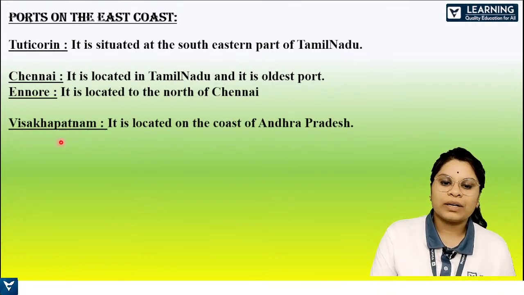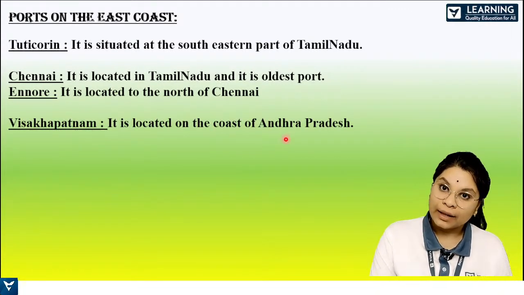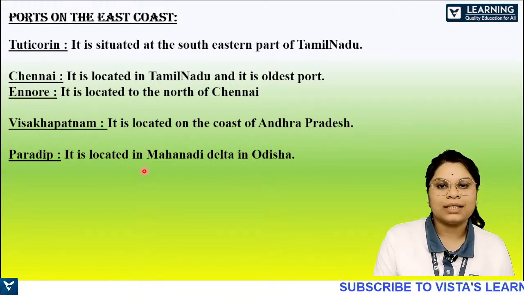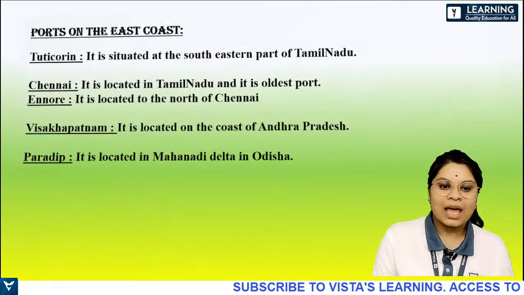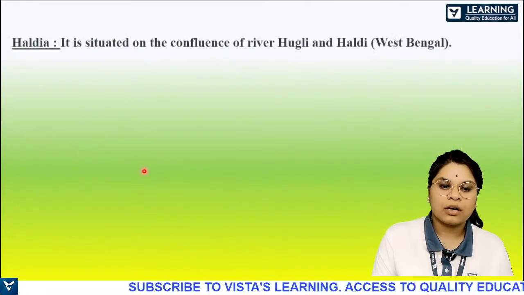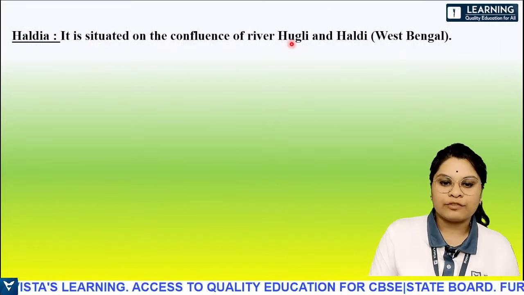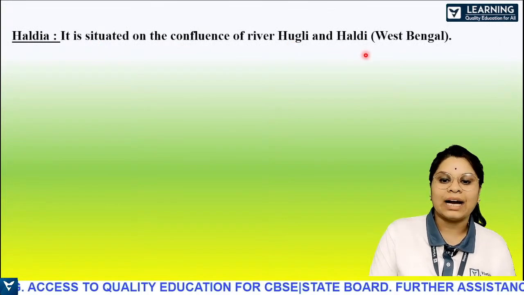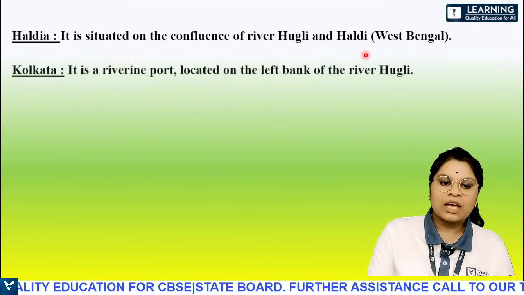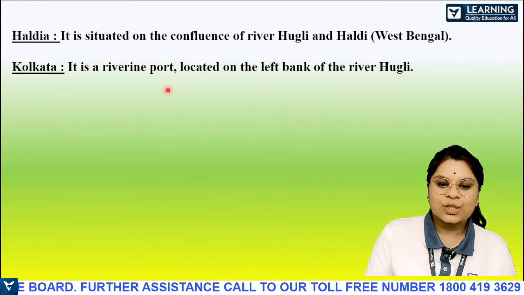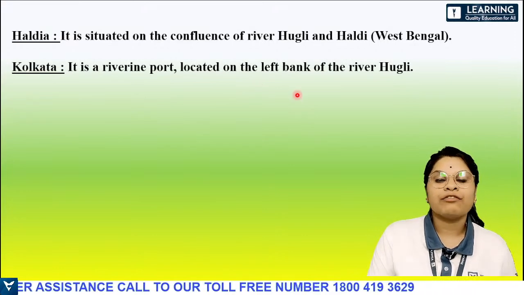Then Vishakhapatnam is located on the coast of Andhra Pradesh. Paradeep is located in the Mahanadi Delta in Odisha. Next you have Haldia. It is situated at the confluence of river Hooghly and Haldi in West Bengal. Kolkata is the riverine port, located on the left bank of river Hooghly.